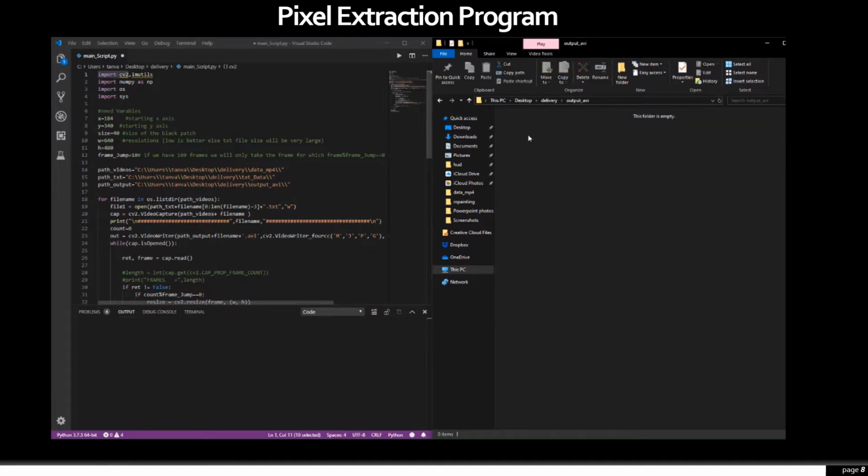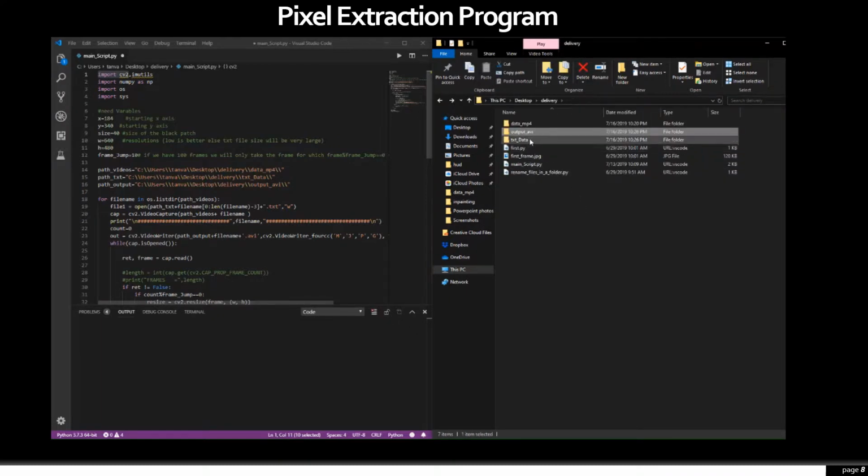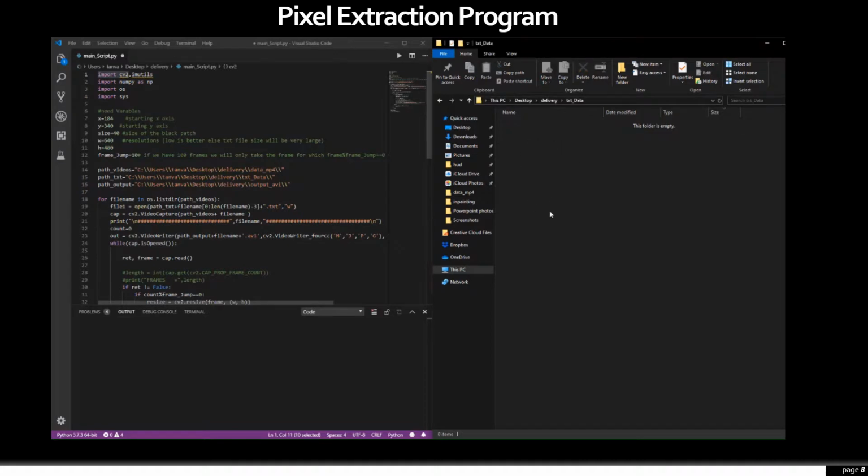This folder represents an AVI output. Essentially, we'll be able to output a video that represents the packet loss, along with the folder that will contain the text data that we create.